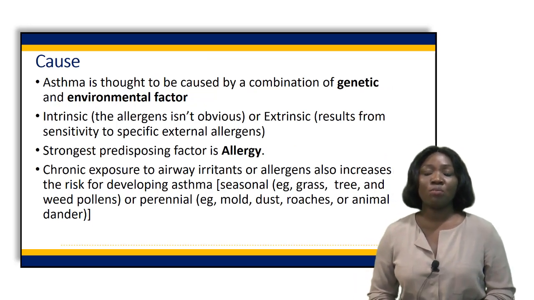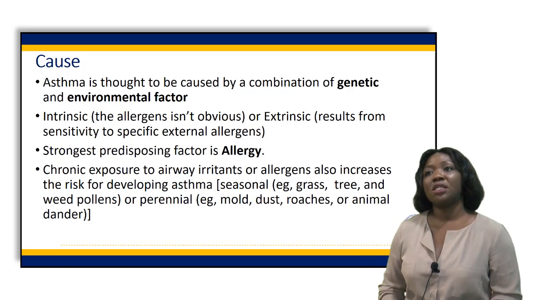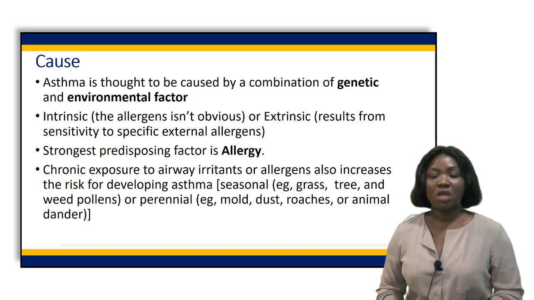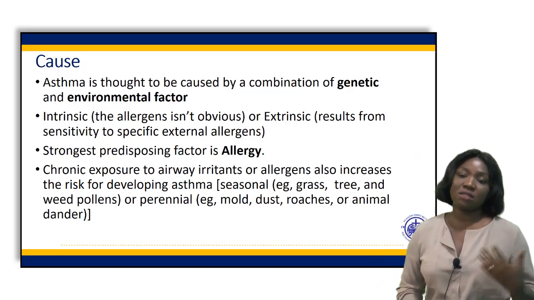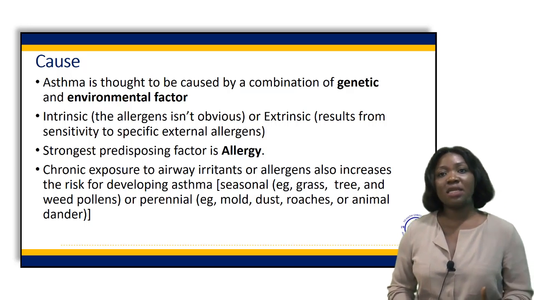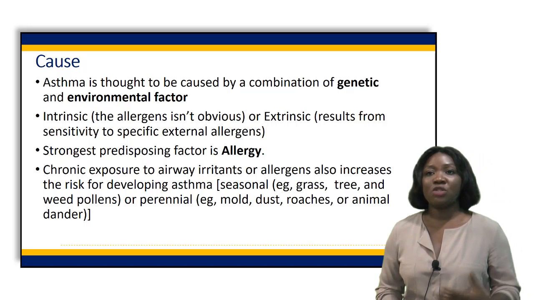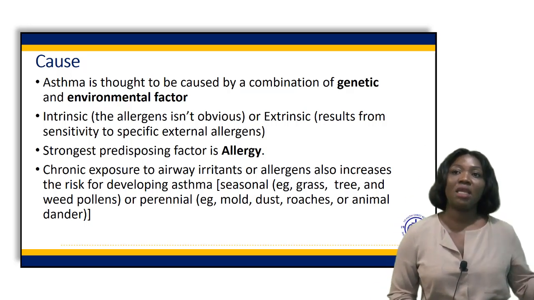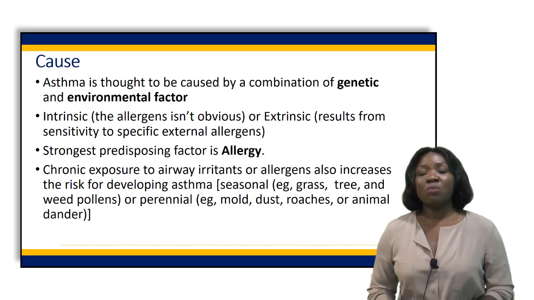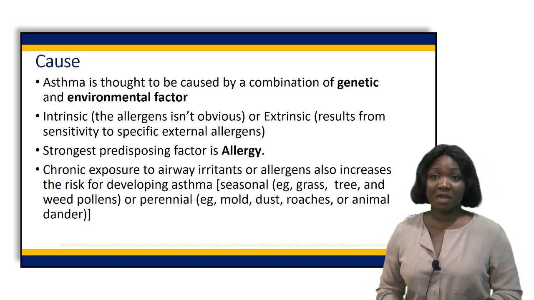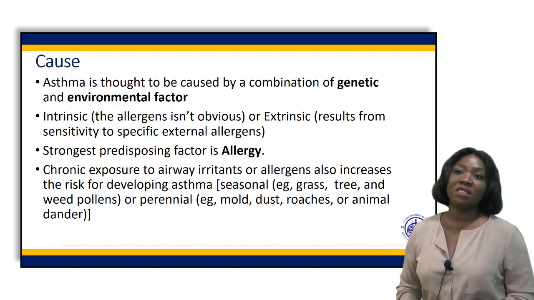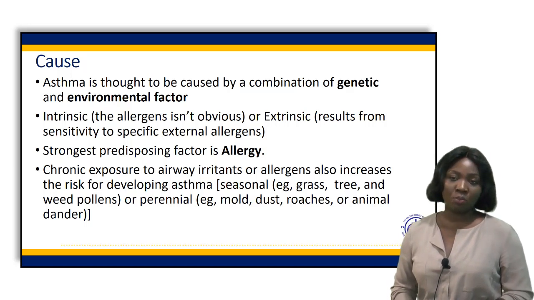Asthma is caused by a combination of factors, which are genetic and also environmental. Intrinsic factors or extrinsic factors. When we say intrinsic, they are allergies that are not obviously seen, and extrinsic factors are those that are seen as external allergies or seen in the environment. The strongest predisposing factor of asthma is allergy. When one gets exposed to irritants or allergens, it increases the risk of developing asthma.